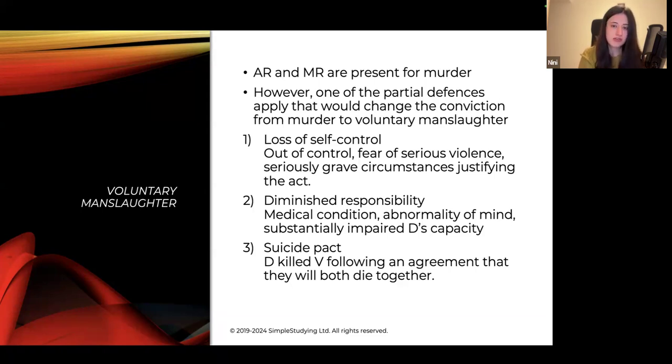Second, diminished responsibility. This is when someone has a medical condition that substantially impairs their mental capacity to make a sound judgment. And finally, suicide pact, when the defendant and victim had an agreement to commit suicide together, and then one of them did not.